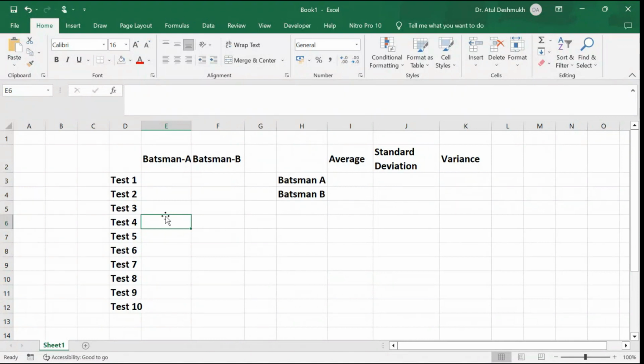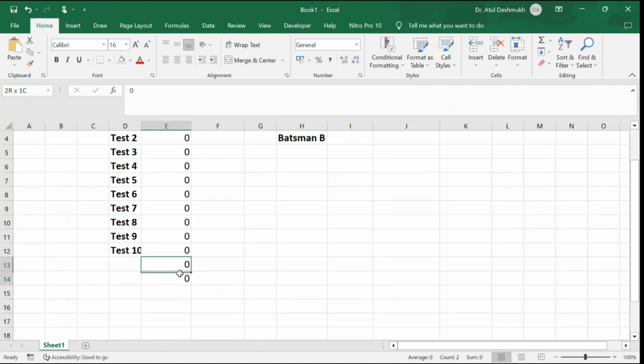Suppose you are a selector for the Indian cricket team, and there are two batsmen, batsman A and batsman B. You will ask these two batsmen to play 10 test matches, and you will take their average score, or different statistical parameters. Suppose for batsman A in test one, he scores 500 marks, and batsman B scores only 50 marks. For tests two to ten, batsman A scores